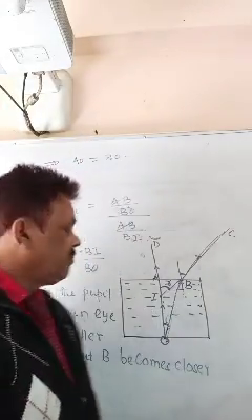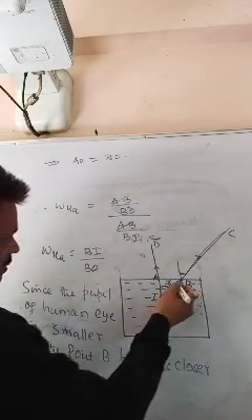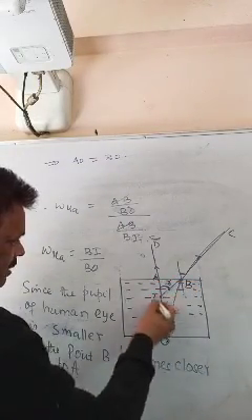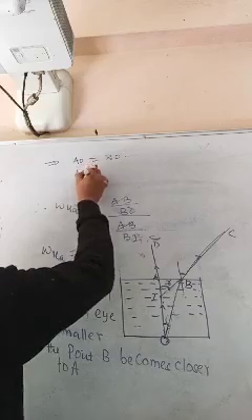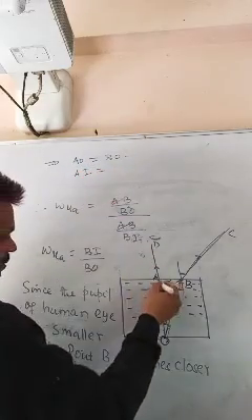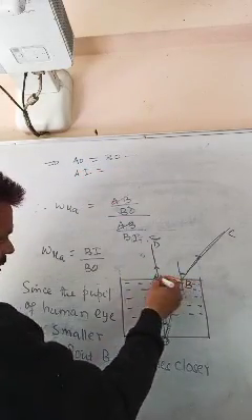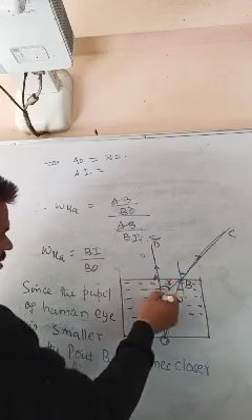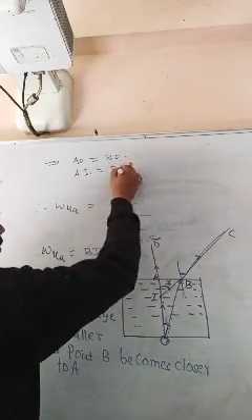AO equals to BO. Then also when this point becomes closer here, it is almost AI equals to BI, since A and B are the same.